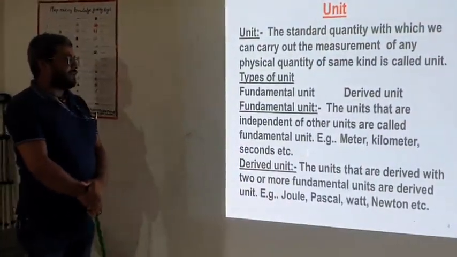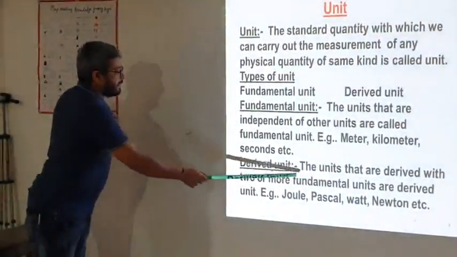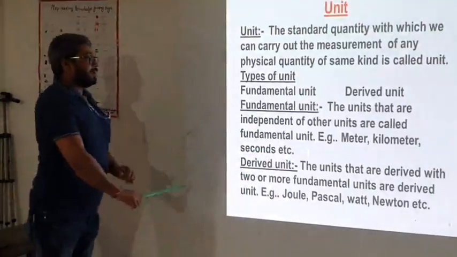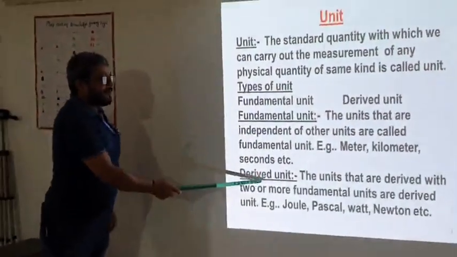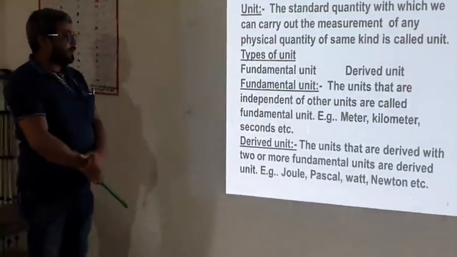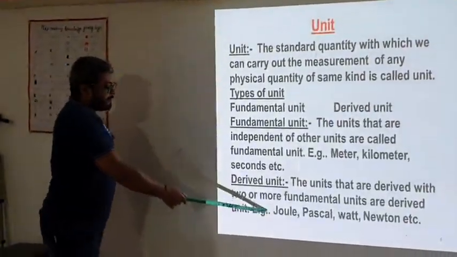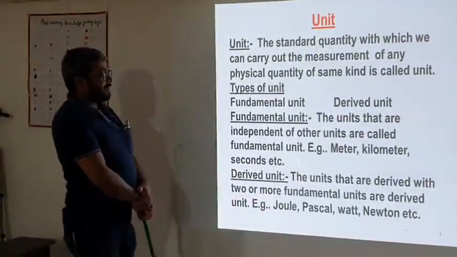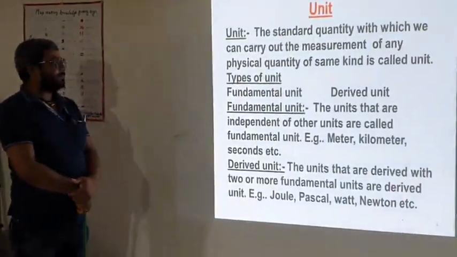Derived units are the units derived from two or more fundamental units. They are dependent upon the fundamental units, so they are called derived units. Fundamental units are not dependent upon other units. Examples given here are joule, Pascal, watt, Newton, etc.